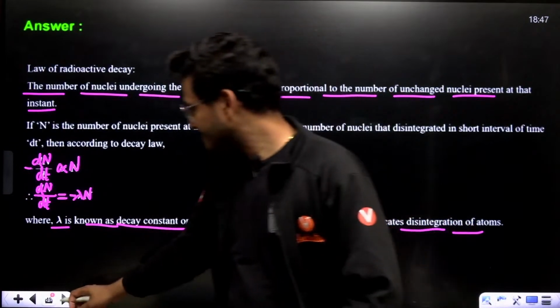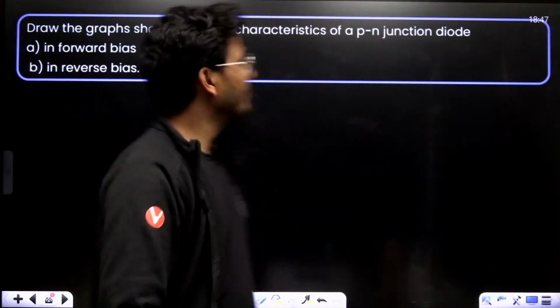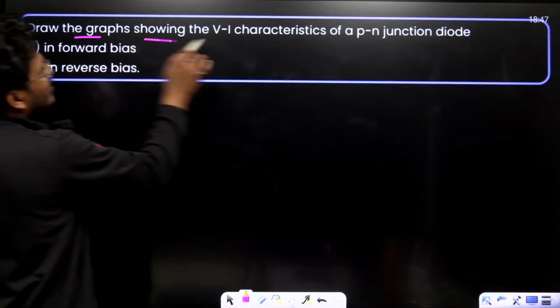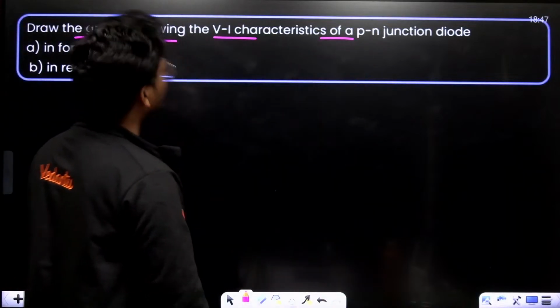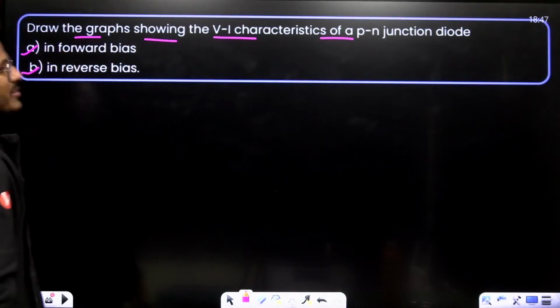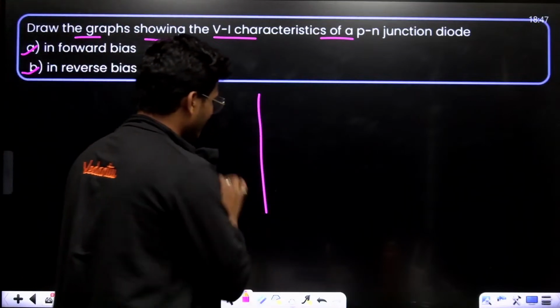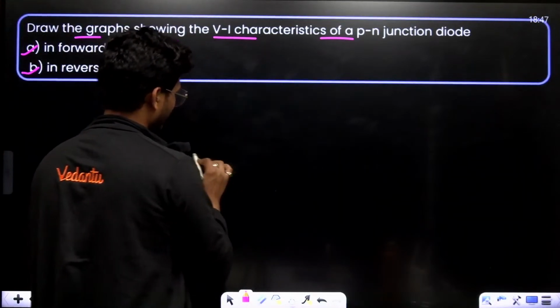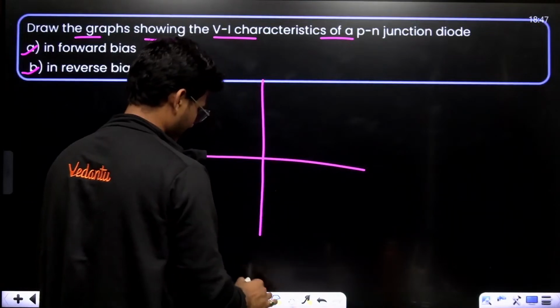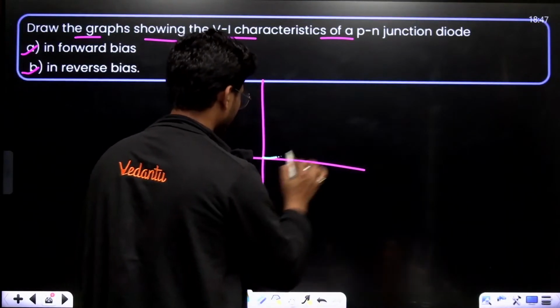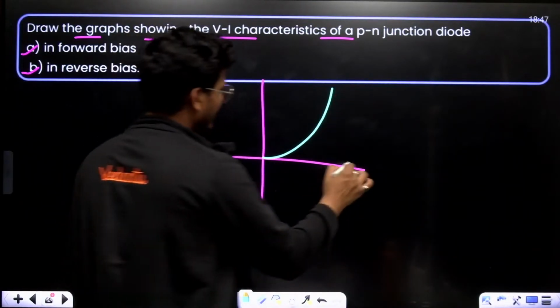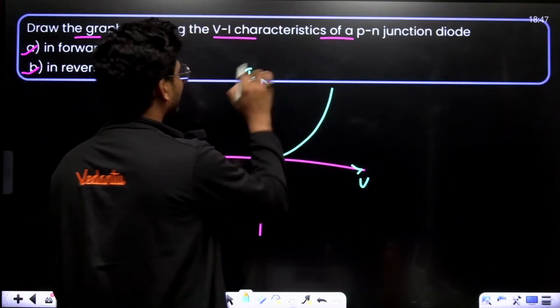Okay, let's move to the next. Draw the graph showing the VI characteristics of a PN junction diode in forward bias and reverse bias. It's very simple. In forward bias, this is the potential and this is the value of current.